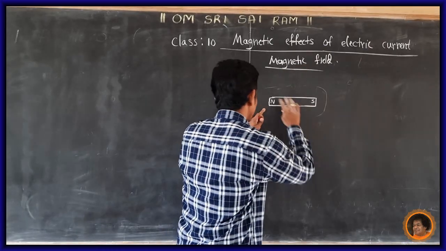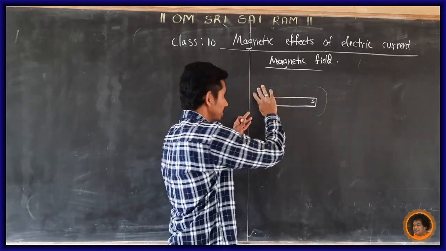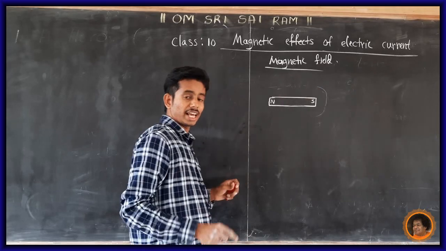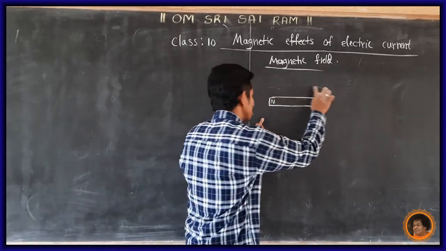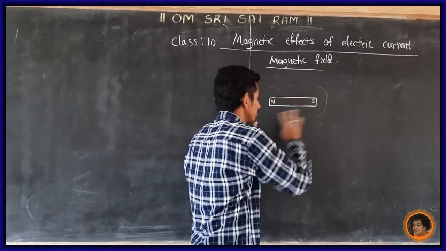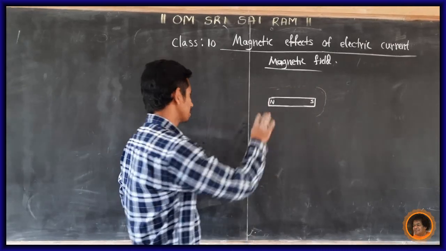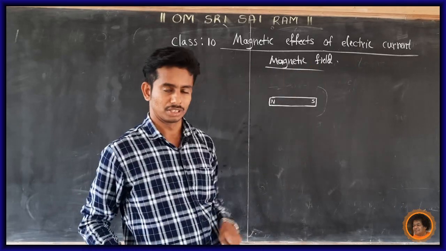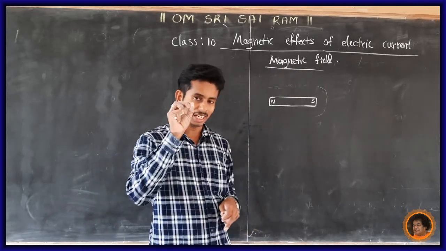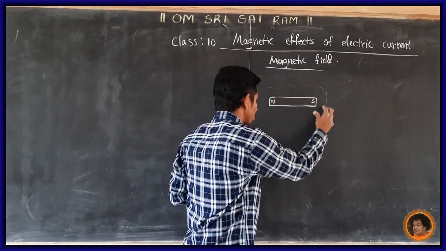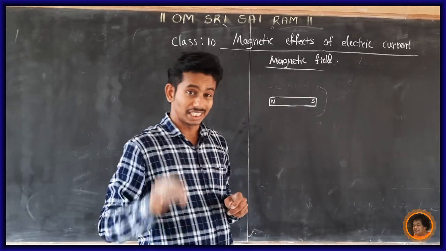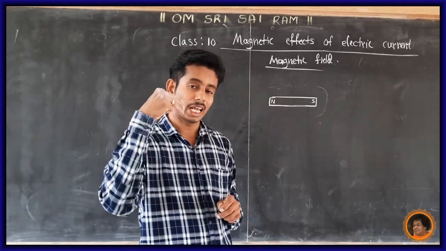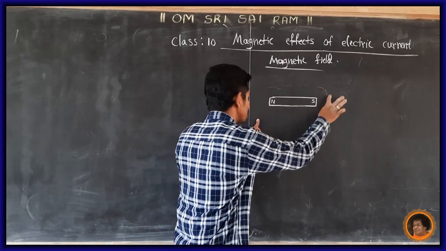If it is a magnet, the region around the magnet in which the force can be detected is called the magnetic field.